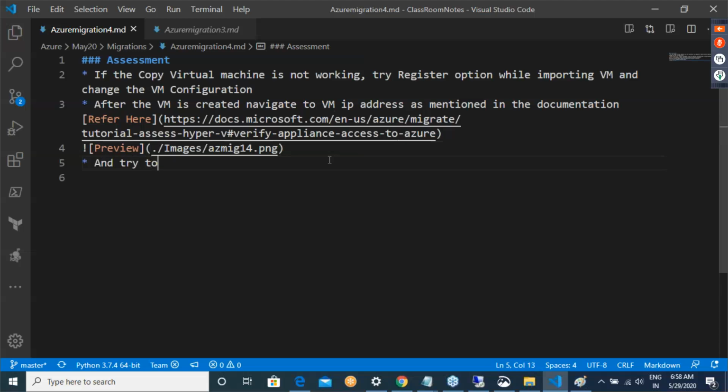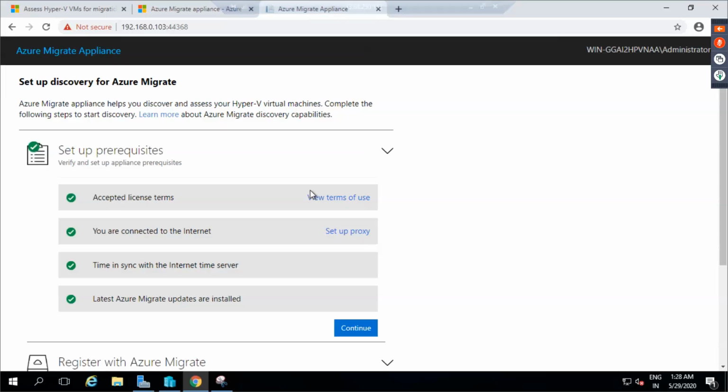And try to configure connectivity between Azure and Hyper-V. Okay. On the same web page. So whenever you want to do the migration, you have to configure this web page.